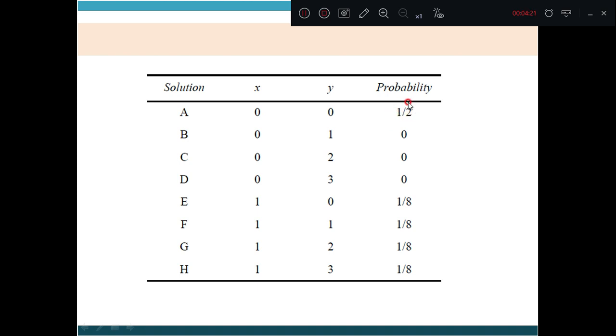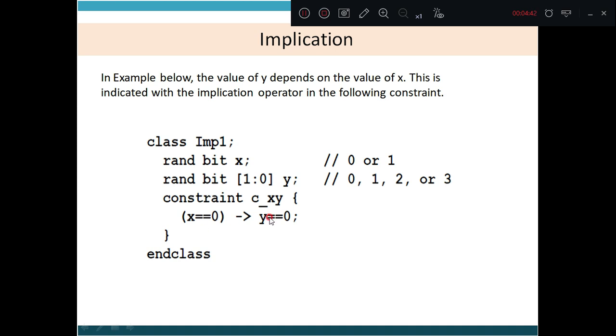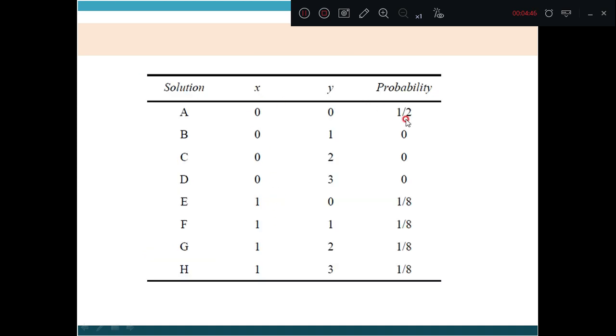It is 1 by 2. When x is equal to 0 and y takes the values 1, 2 and 3, the probability is 0. When x is 1, y can take the values 0, 1, 2, 3 and the probability of occurrence is 1 by 8 for each. Our constraint is x equal to 0 implies y equal to 0, so that can occur here and the probability of occurrence is 1 by 2.